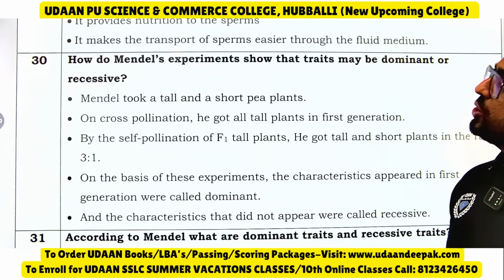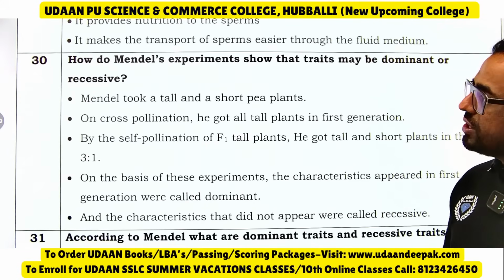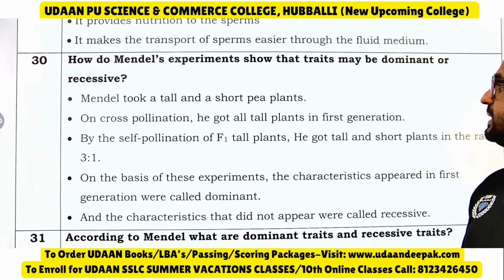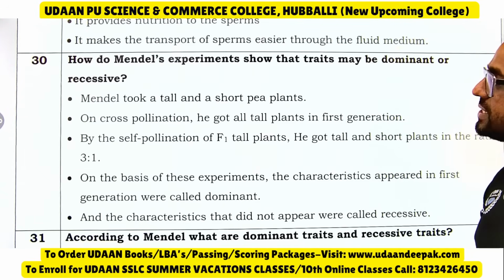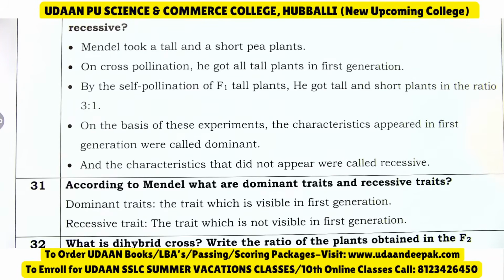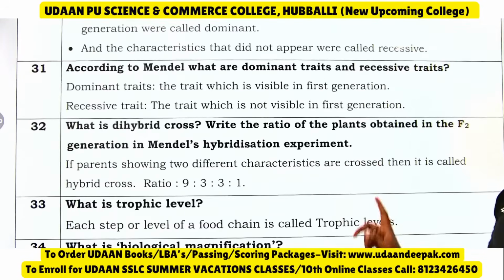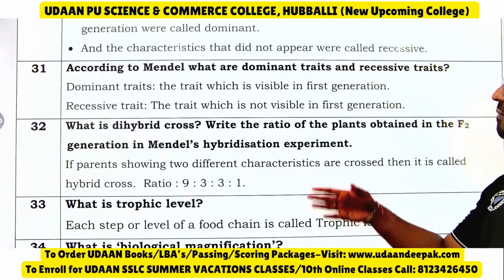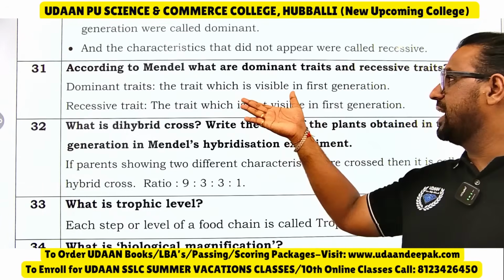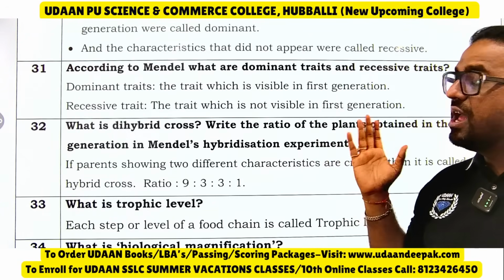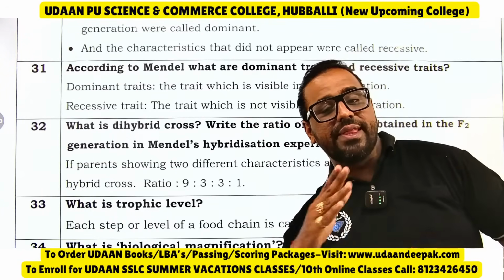Mendel took a tall and a short pea plant. On cross pollination, he got all tall plants in the first generation. By self pollination of F1 tall plants, he got tall and short plants in the ratio 3:1. On the basis of this experiment, the characteristics that appeared in the first generation were dominant, and the characteristics that did not appear were recessive. According to Mendel, what are dominant trait and recessive trait? Dominant traits are traits which are visible in the first generation. Recessive traits are those which are not visible in the first generation.